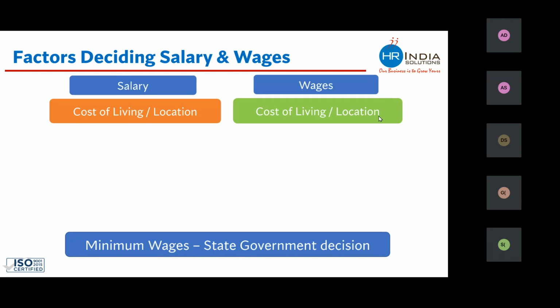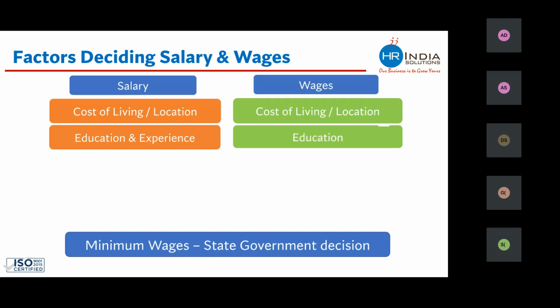For the same work, government has decided a different salary for city A, which is costly, a lesser salary for city B, and a different salary for city C. So even government is deciding different salaries on the basis of location. This is one of the most important factors.